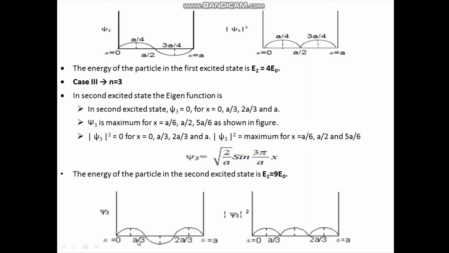So if you start from x is equal to 0, this will be a by 6 because it is divided into 6 parts. This is 2a by 6, this is 3a by 6, this is 4a by 6, this is 5a by 6, and this is 6a by 6, means it is a.